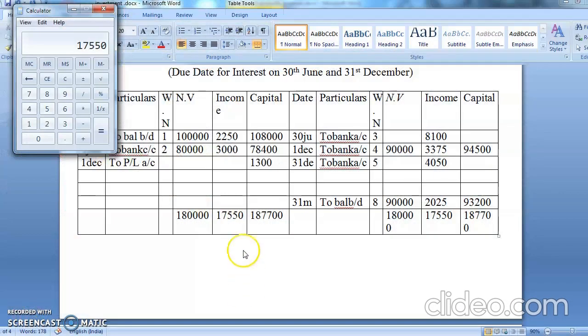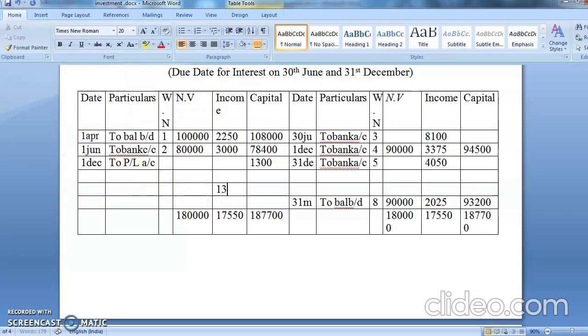So what is the difference? Now tell me. This time you are having two items to subtract. So minus 2,250 and then minus 3,000. Okay. So the difference is coming to 12,300. So you're going to write here 12,300. Okay, student, and where is that going? On 31st March, it is going to the profit and loss account.